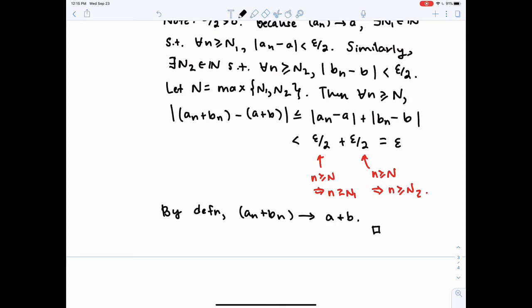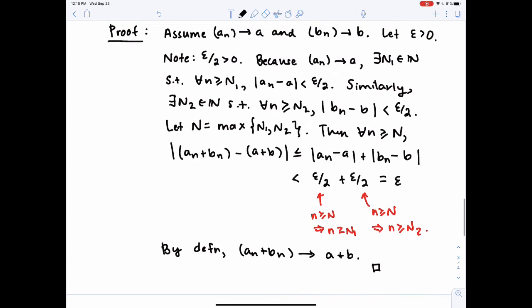So what this proof is illustrating is that sometimes we might have two sequences in play, and we need both of those sequences to each meet some kind of constraint. And the way we do that is we choose the separate tails that we're allowed to get for each sequence based on the definition, and then we pick capital N to be the max of those two tails so that we can guarantee that being in the tail associated with capital N means you are transitively in the tail for N1 and the tail for N2 for the corresponding sequences.